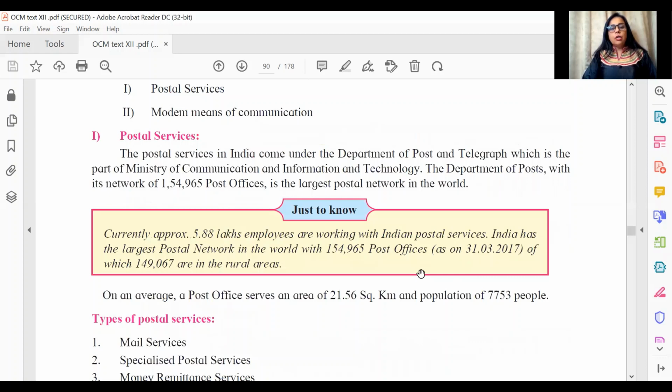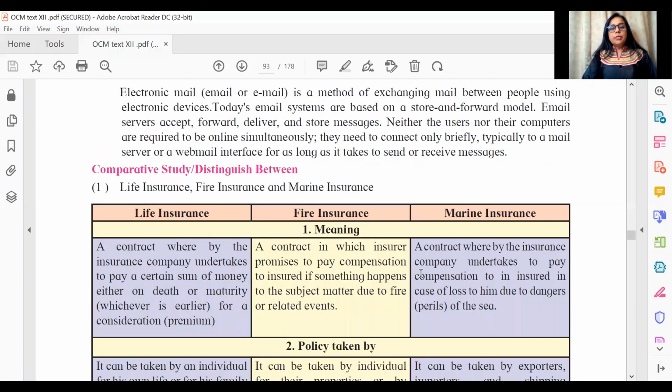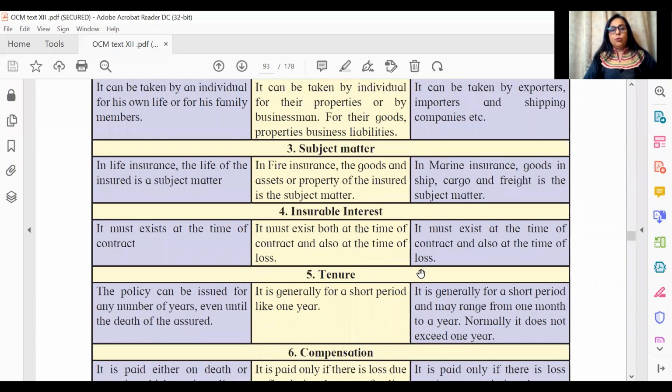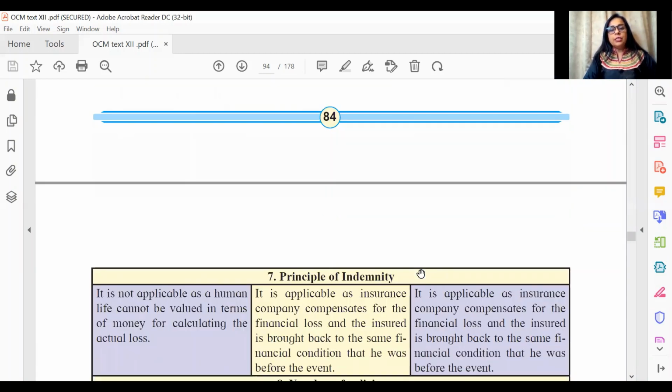Again, communication no longer exists in this year's syllabus. Once again, I would like to draw your attention: please always do the distinguish between very well. Number 1, it prepares you for objectives. Also, if you have a short note to be written only on life insurance or a 2 marks explain the term or concept, you will get enough matter from this distinction. Apart from this, you will also be preparing for the distinguish between on the chapter. Several benefits of covering distinguish between, so always do it as well as you can.